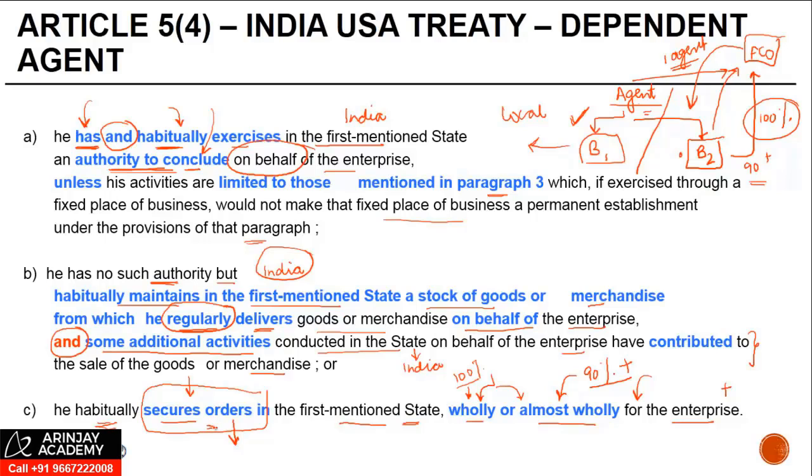In case of securing order, one other thing which is relevant is how the agent conducts himself. If he represents that if I accept an order, consider it as accepted by the foreign company, that is something which is referred to as securing order, right? If the customer believes, due to the representation of this agent, that if he agrees, the contract is done, that's where it is said that the agent is securing orders for the foreign parent in India, right?